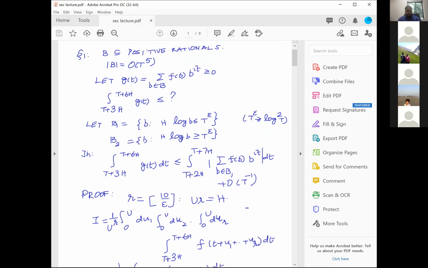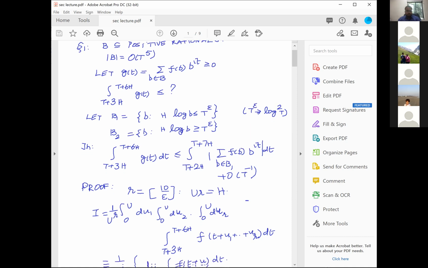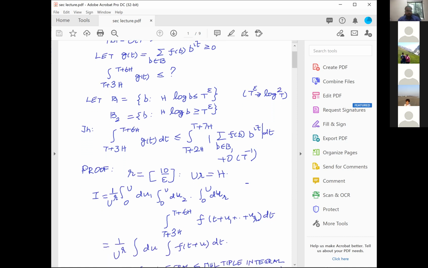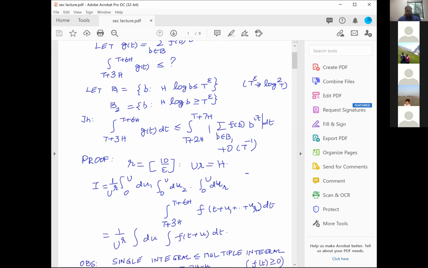Okay, what does multiple averaging mean? Multiple averaging means I consider the integrals of the form 1 over U power R, integral 0 to U du1, 0 to U du2, etc., 0 to U duR, and again the same T to T plus 3H, T plus 6H of F, where for any F which is non-negative, F becomes F of T plus u1 plus u2 plus etc. It was a little boring to write, and therefore I will just write 1 over U power R, integral du.